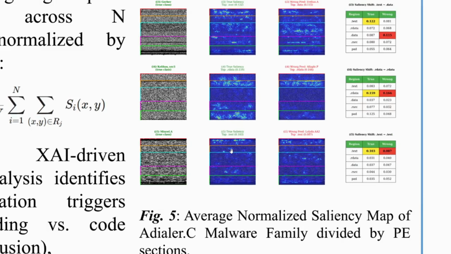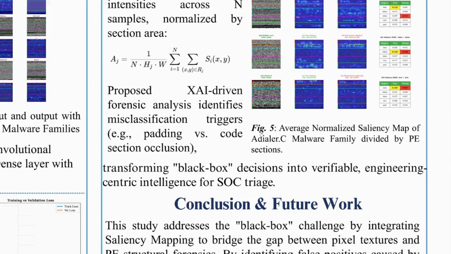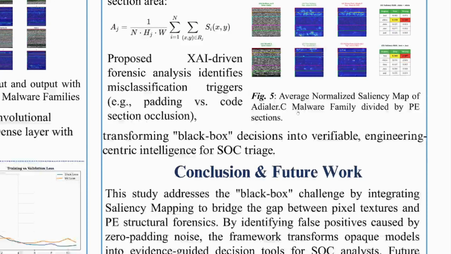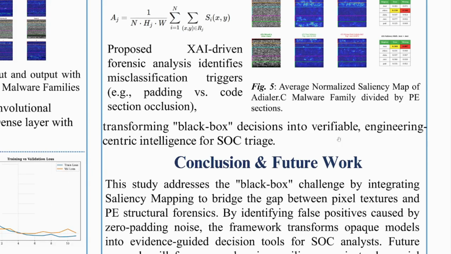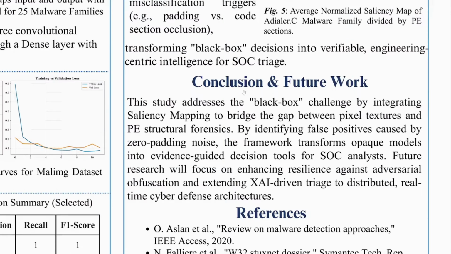Unlike SHAP, which requires exponential perturbation, our gradient-based approach computes attribution in a single backward pass, approximately 35 times faster for 128 by 128 images. Thus, we achieve both interpretability and computational efficiency.